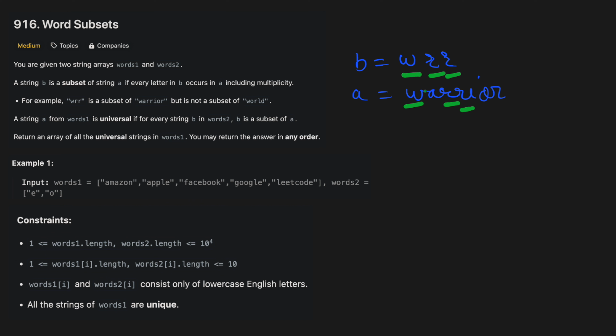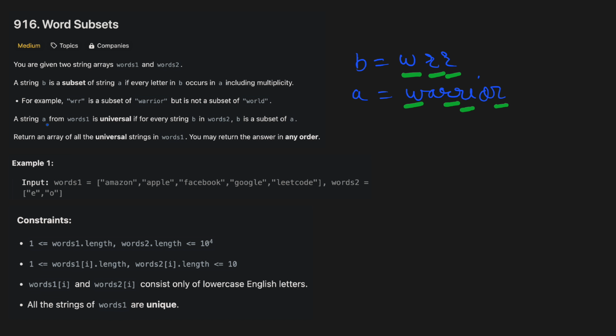And even though here we can see that the order of characters in B and A is the same, in reality for subsets, the ordering of the characters doesn't matter. What is crucial is that all characters of B must be present in A and A must have at least as many occurrences of each character as B. Additional characters in A do not matter. For example, here we have an extra R, which is okay, and WRR is still a subset of warrior.